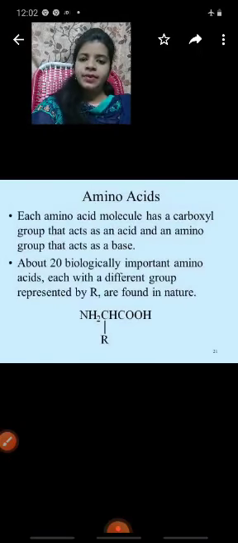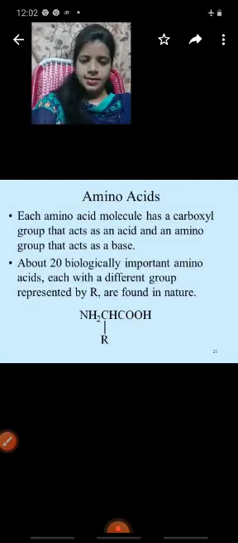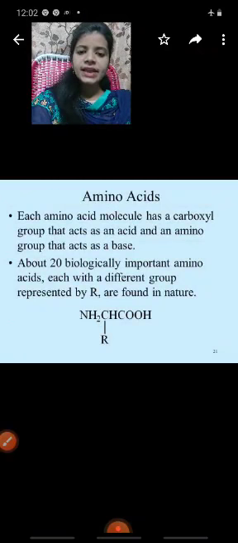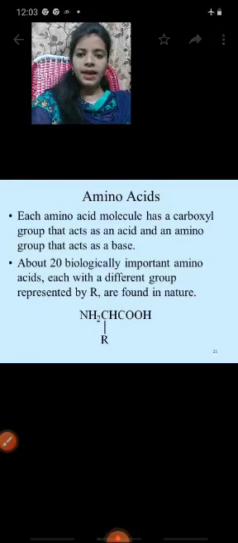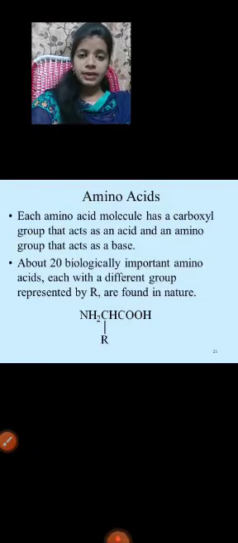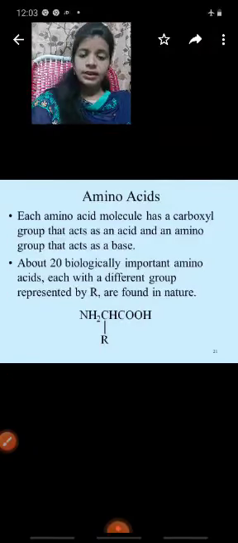Next one, amino acids. Each amino acid molecule has a carboxyl group that acts as an acid and an amino group that acts as a base. Acid is different and base also different. You know what is the difference between acid and base. A pH value below 7 belongs to acid. Above 7, the pH range belongs to base.